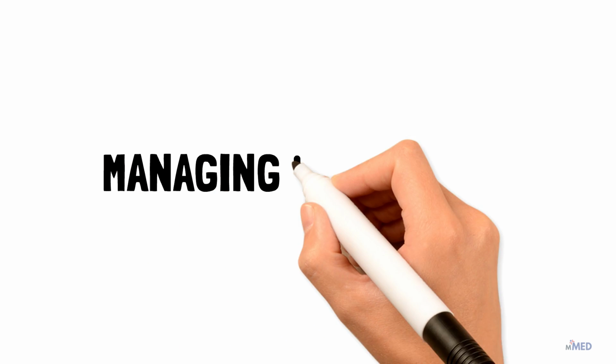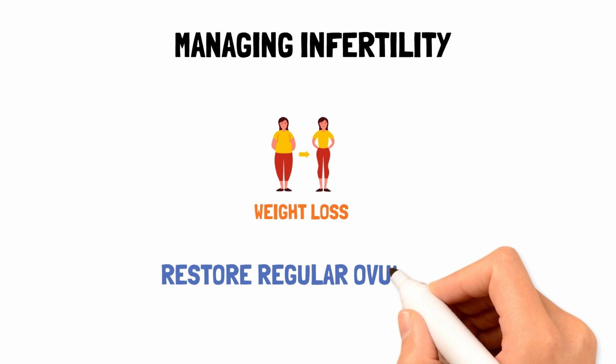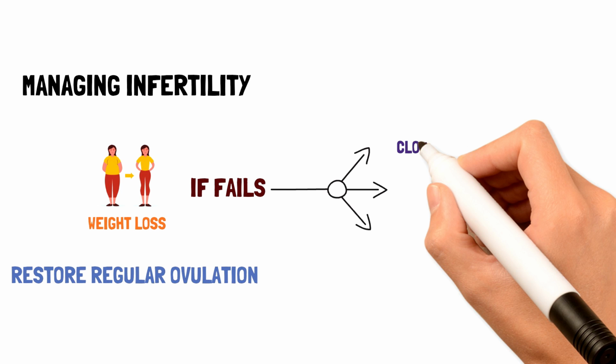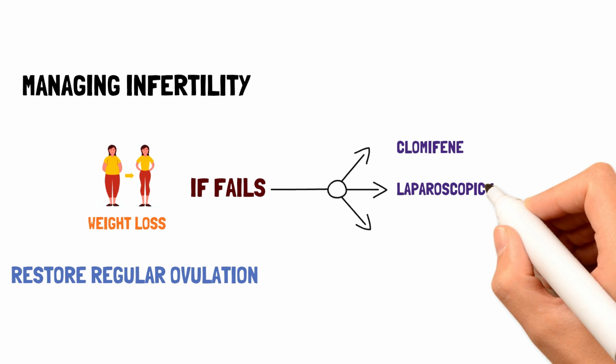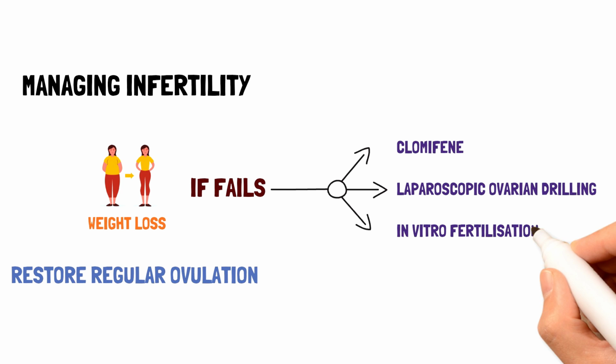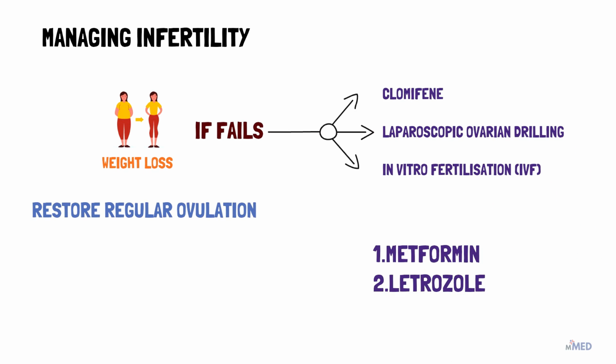When it comes to managing infertility, weight loss is the initial step for improving. Losing weight can restore regular ovulation. A specialist may initiate other options where weight loss fails. These include clomiphene, laparoscopic ovarian drilling, and IVF. Metformin and letrozole may also help restore ovulation under the guidance of a specialist. However, the evidence to support their use is not clear.